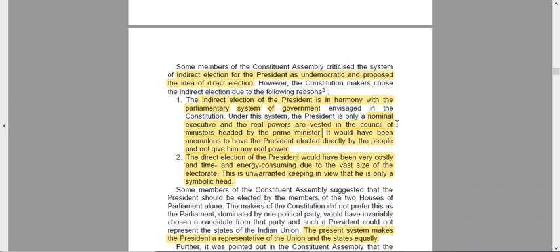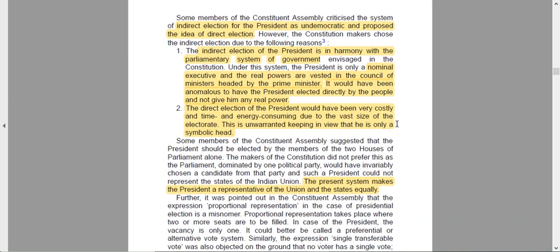Basically, the president does not have many discretionary choices. His decisions are to be taken only after advice given by the Supreme Court or the council of ministers, or whichever body is required to advise him. And it would have been anomalous to have a president elected directly by the people and not give him any real power. Since we are choosing him as a ceremonial head, just a signatory, if he is not given any real powers, how can we give him the luxury of real elections?